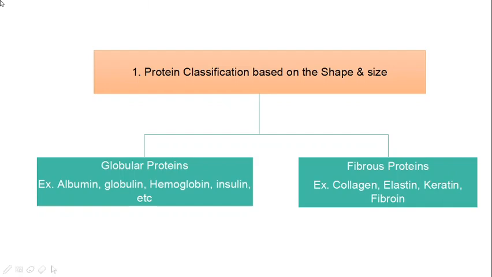The first way of classification is based on shape and size. This is divided into globular proteins and fibrous proteins. Globular proteins have an axial ratio of length to width of less than 10.